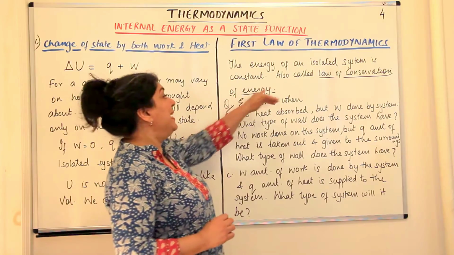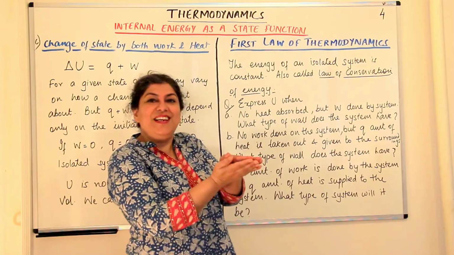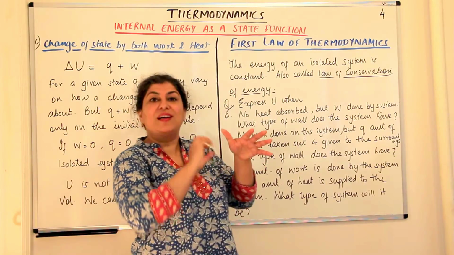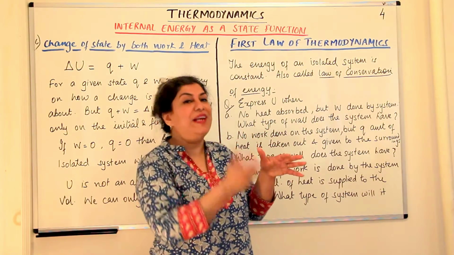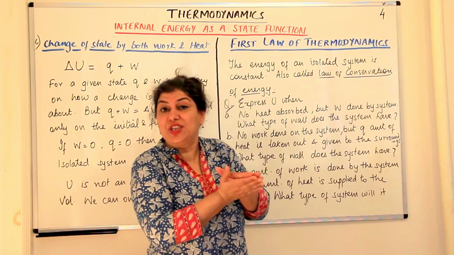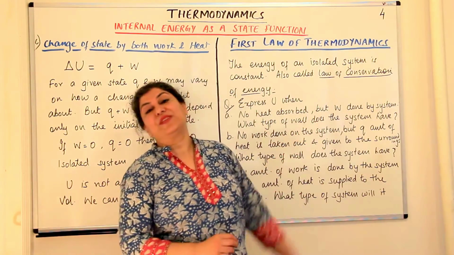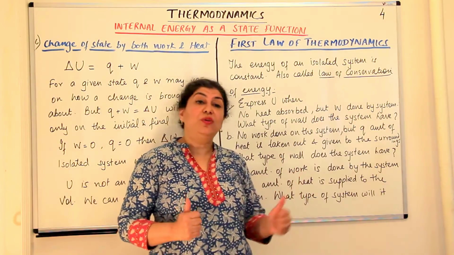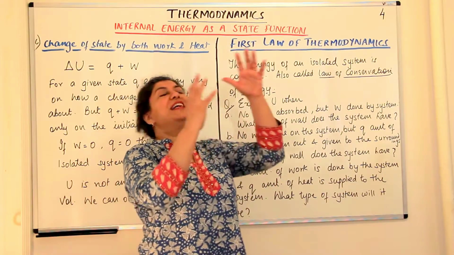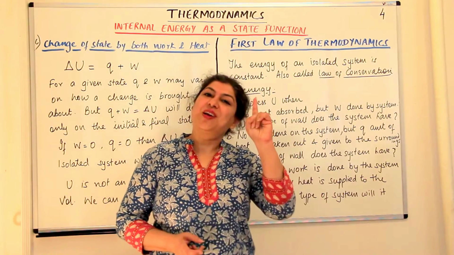So this is also known as the law of conservation of energy. The energy, internal energy, is conserved. It may change its form. It may be in the form of work, heat, electrical work, or mechanical work, whatever be the energy form, the sum total of the energy for a particular state is fixed. This is the first law of thermodynamics, which is commonly known as the law of conservation of energy. If you take the entire universe as your system, then the energy of the universe is constant.